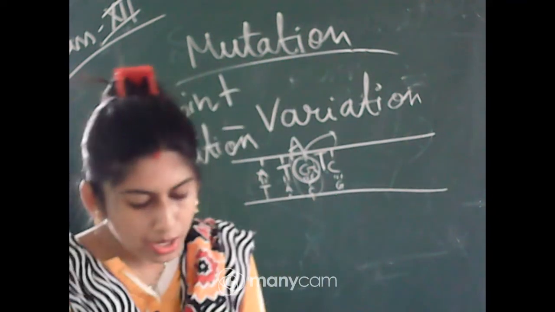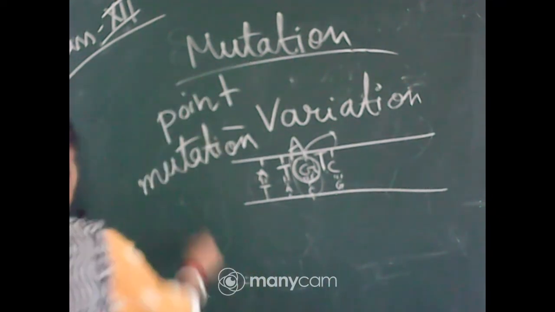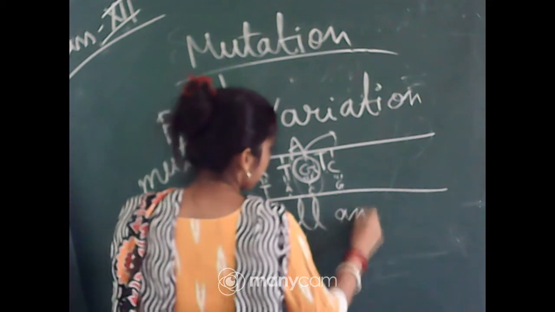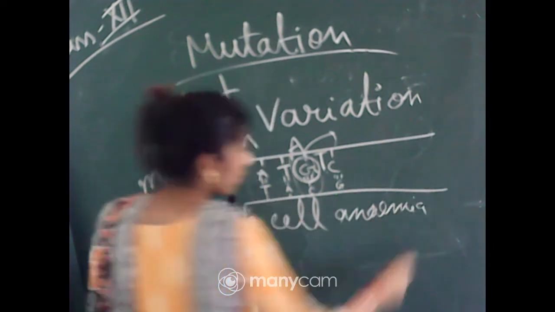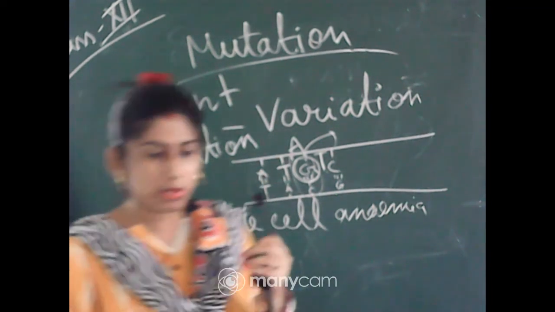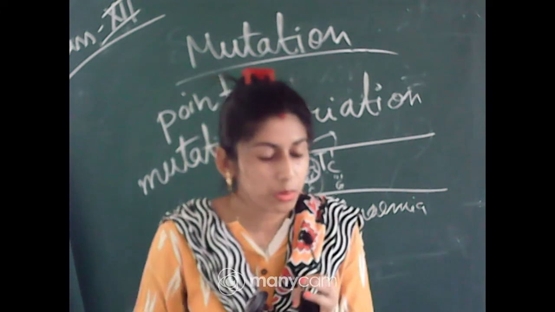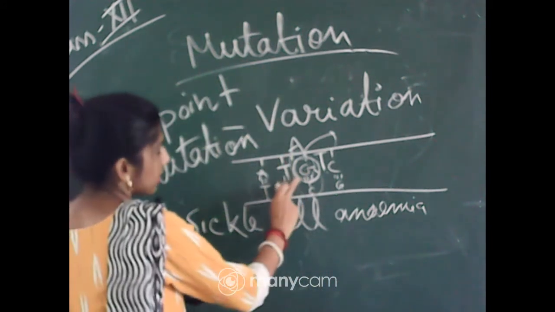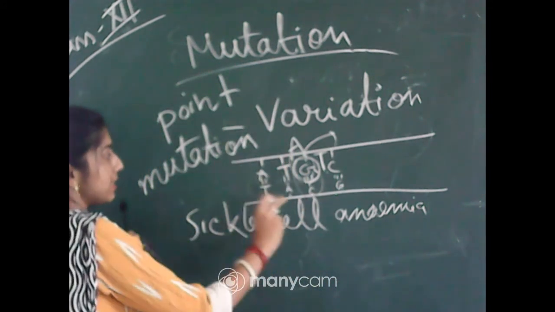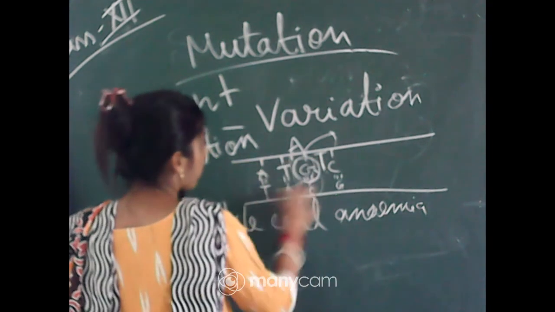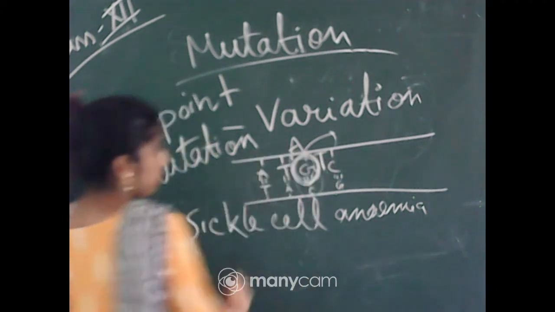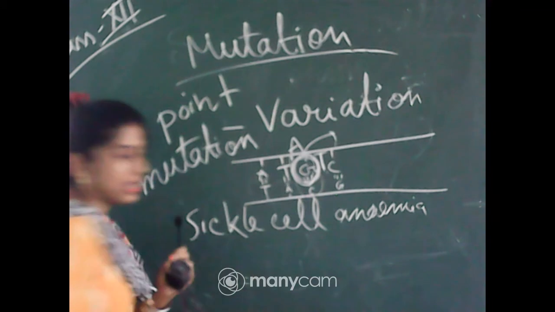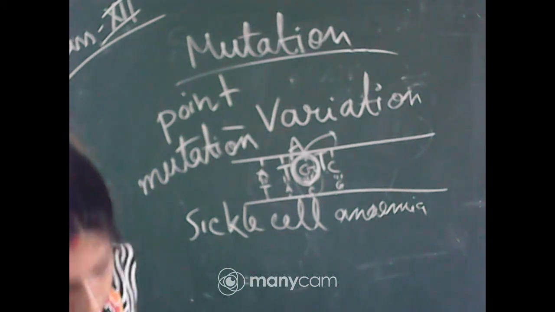One example of point mutation is sickle cell anemia. In that case the shape of the RBC will be sickle shaped. Just imagine that if any change has occurred at a particular base point, then because it occurs at a particular point, it is called point mutation.